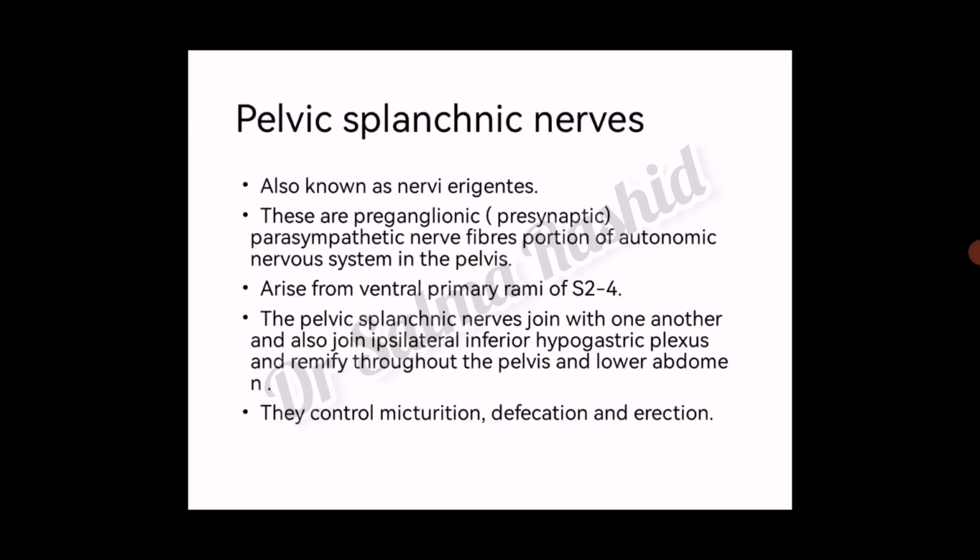Pelvic splanchnic nerves, also known as nervi erigentes. These are preganglionic, presynaptic, parasympathetic nerve fibers, a portion of the autonomic nervous system in the pelvis. They arise from ventral primary rami of S2 to S4. The pelvic splanchnic nerves join with one another and also join the ipsilateral inferior hypogastric plexus and ramify throughout the pelvis and lower abdomen. They control micturition, defecation and erection.